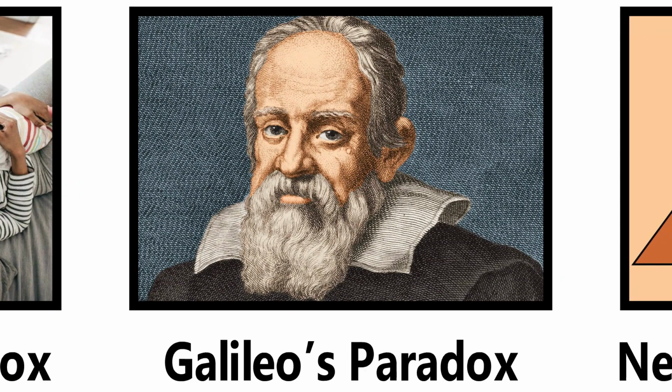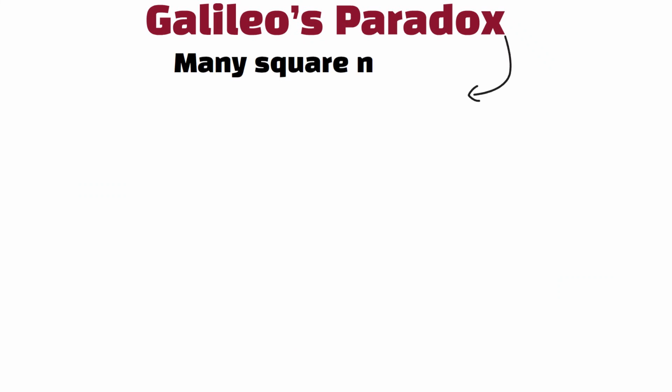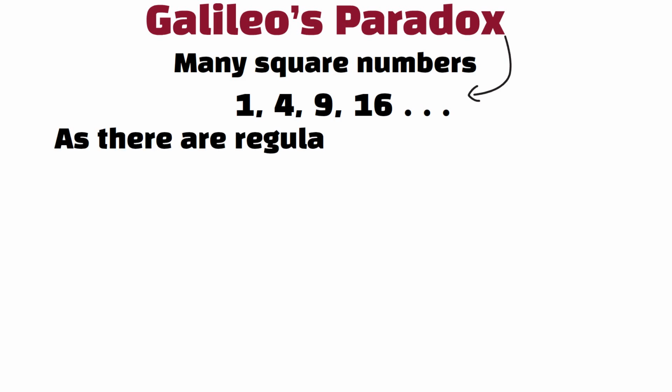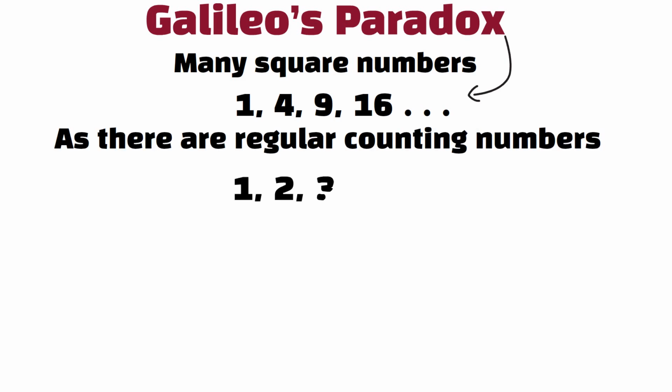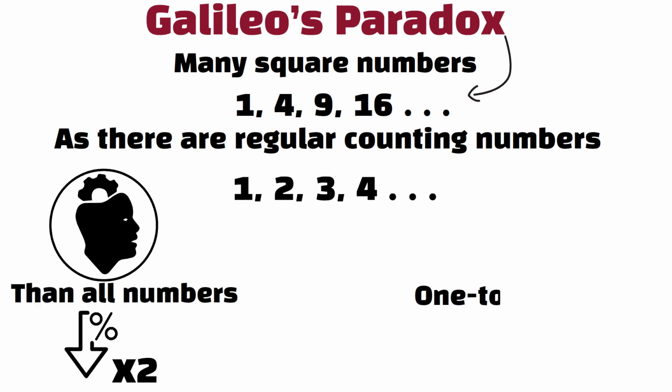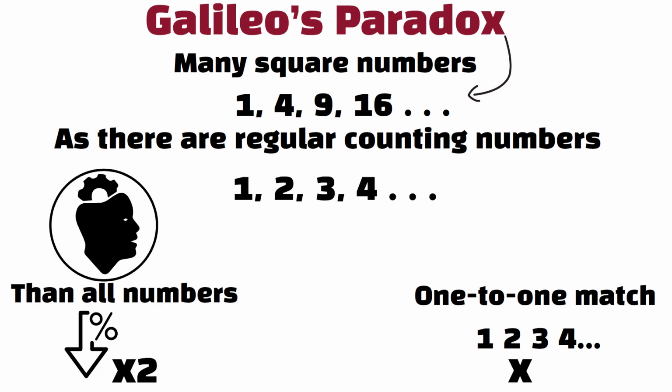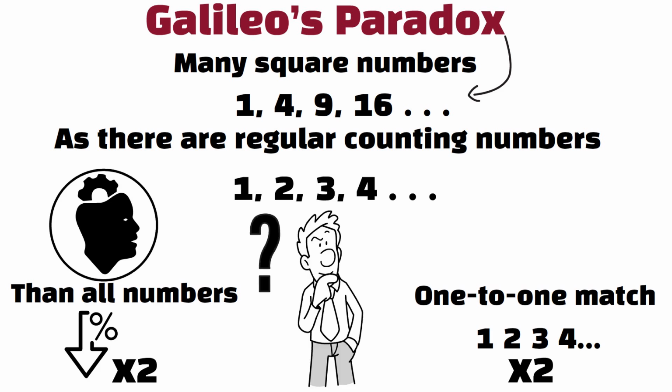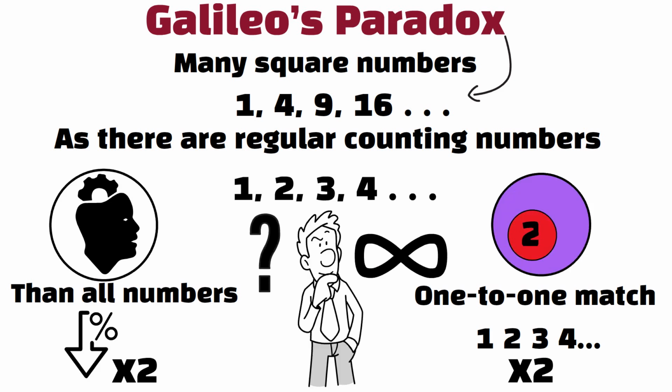Galileo's Paradox. Galileo's Paradox notes that there are as many square numbers, 1, 4, 9, 16, as there are regular counting numbers, 1, 2, 3, 4. Intuition says there should be fewer squares than all numbers, but there's a 1-to-1 match. Each number has a square. This challenges how we think about infinity. Even though squares are a subset, infinite sets can match each other in size.